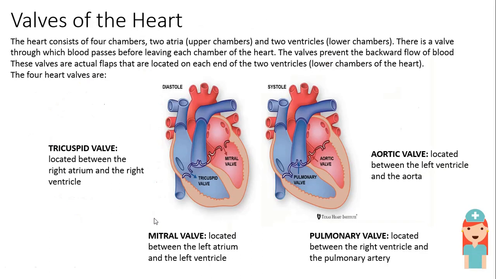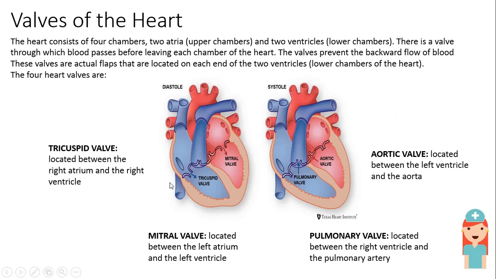Let's move ahead. Walls of the heart. The heart consists of four chambers, that is two atria and two ventricles. There is a valve through which blood passes before leaving each chamber of the heart. The valves present prevent the backward flow of blood. The valves prevent the backflow of blood. This is what the valves are useful for. These valves are actual flaps that are located on each end of the two ventricles. So between two ventricles there are valves.